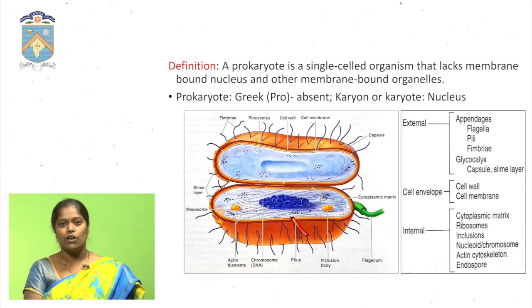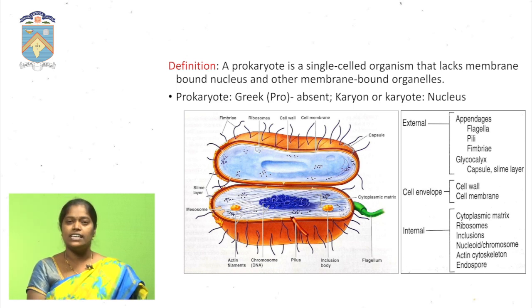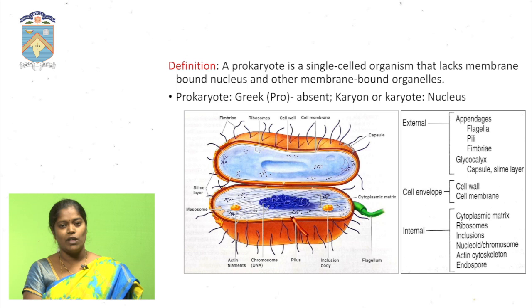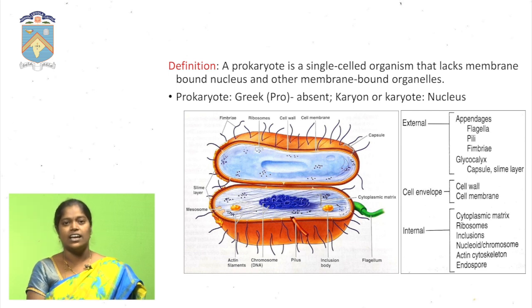Coming to the definition of the prokaryote. The prokaryote is a single cell organism. We already know prokaryote is from the Greek language. Pro means absence, karyot means nucleus. Coming to the prokaryote, the structure is divided into three parts: external appendages, cell envelope and internal organs. Coming to external appendages, they are flagella, fimbriae, pili, glycocalyx, slime layer and capsule.